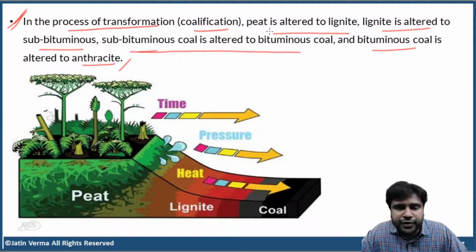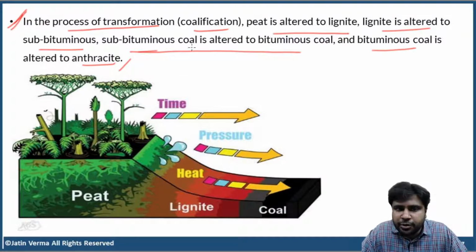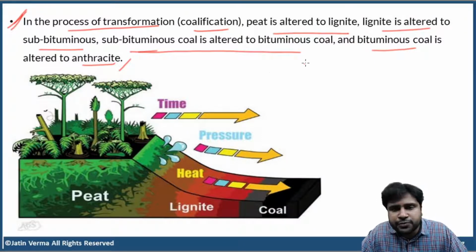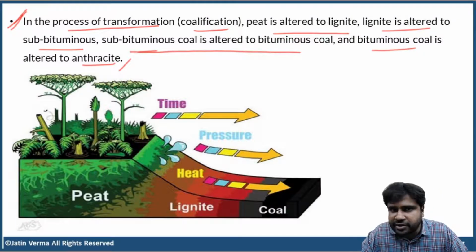So first, peat will be under several layers of mud and soil. Peat will be under a lot of pressure, a lot of heat. Eventually, peat will get transformed into lignite. And if you leave lignite alone, lignite will get transformed into subbituminous after many millions of years. If you leave subbituminous coal alone, it will get transformed into bituminous coal after many millions of years. And if you leave bituminous coal alone without extracting it, it will get transformed into anthracite eventually after many more millions of years. It all depends on time.